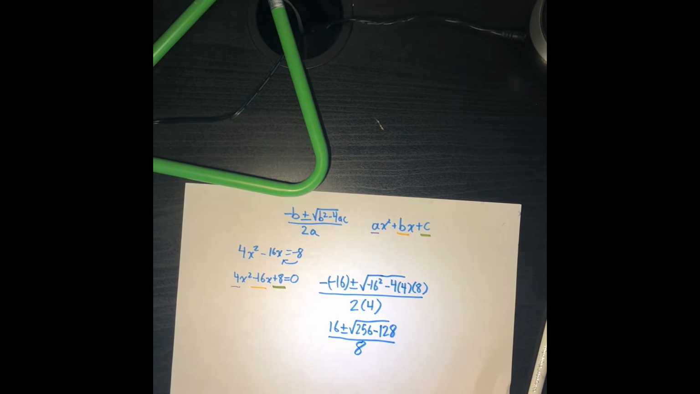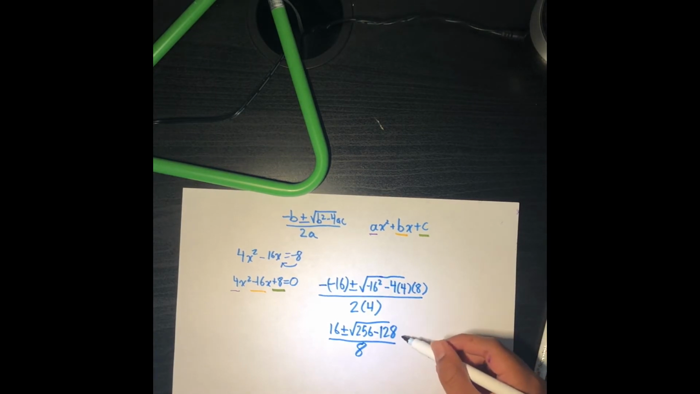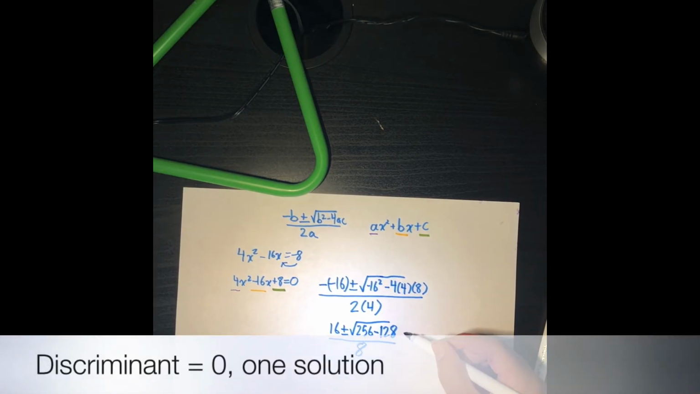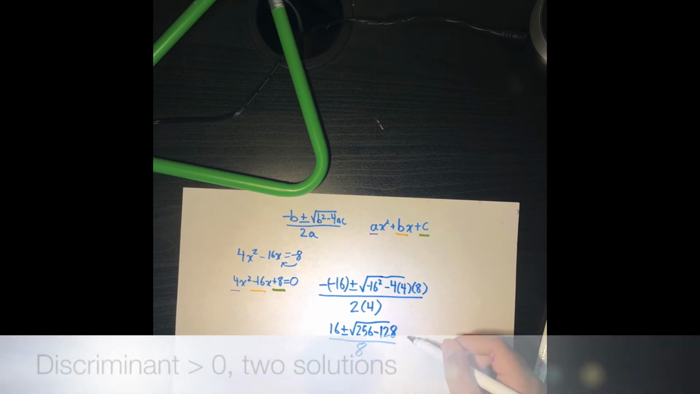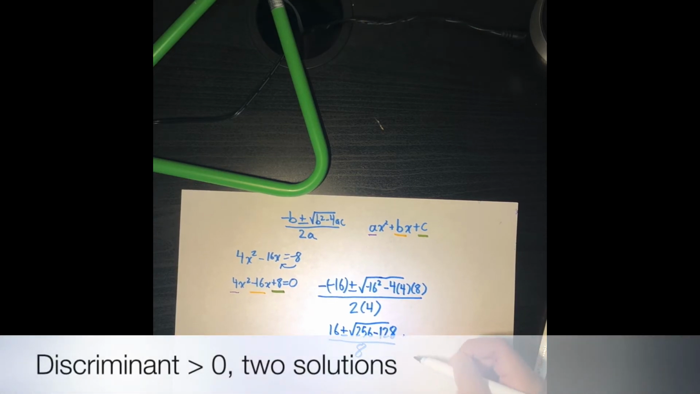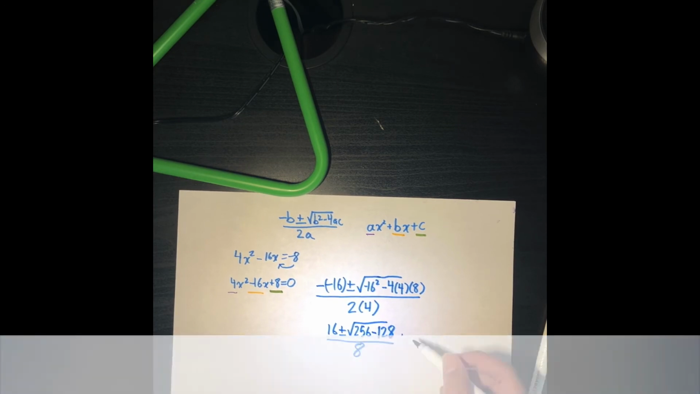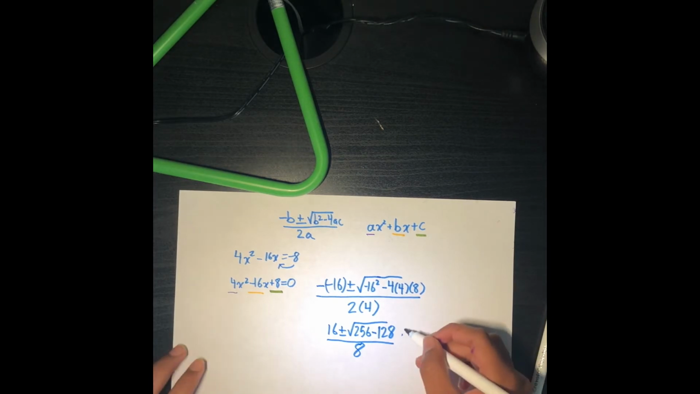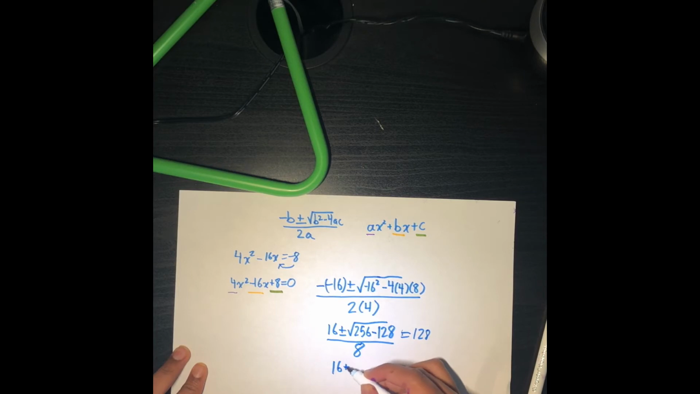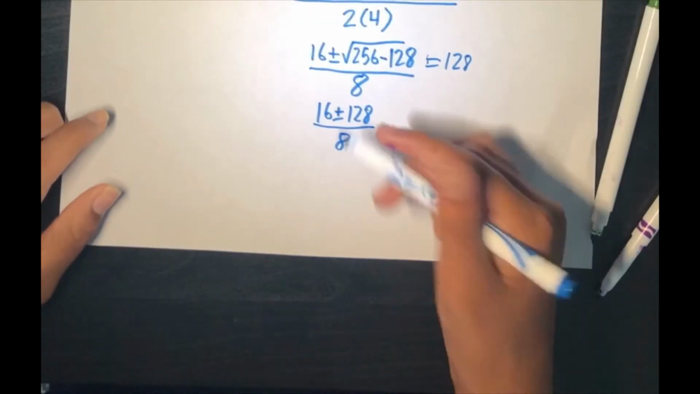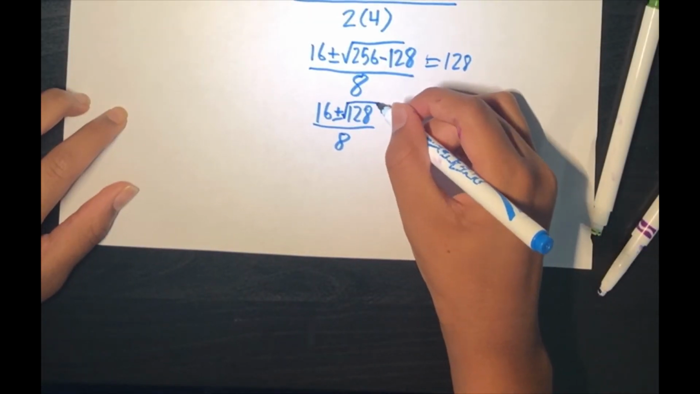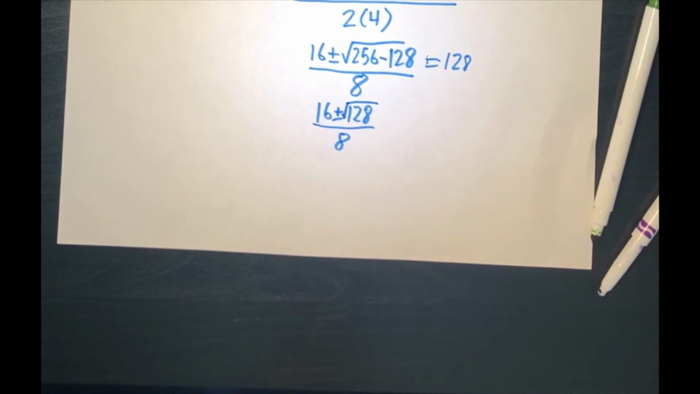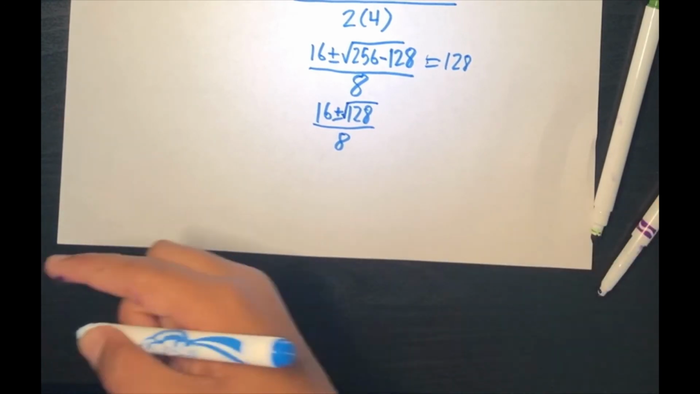I'm going to show you a cool fact about the discriminant. If it equals 0, there will be one solution. If it's greater than 0, it will have two solutions. And if it's less than 0, it will have no real solutions. That's the cool thing about the discriminant. So, since this equals 128, we could say it has two solutions. And since it's the square root of 128, we could now simplify it.